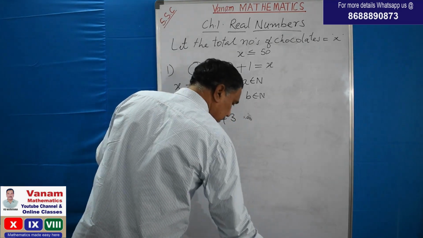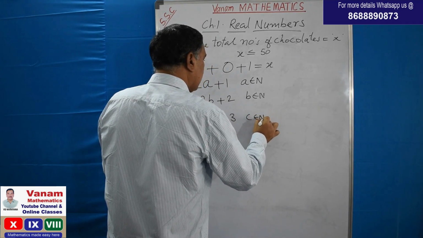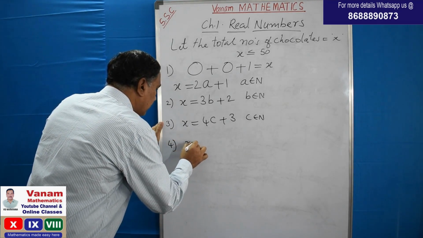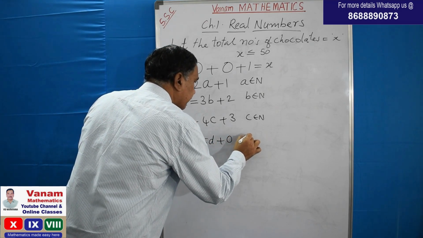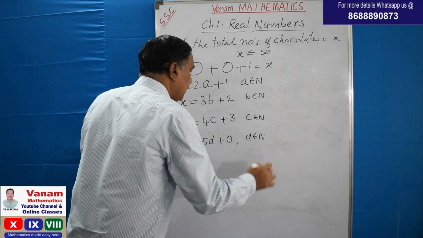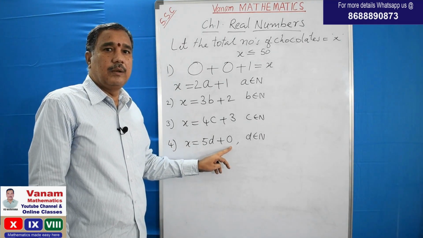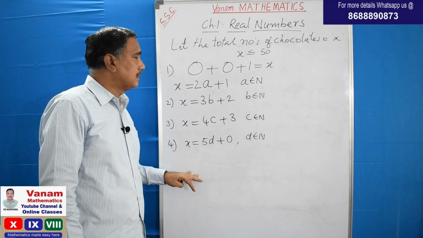That is 4C plus 3, where C belongs to the set of naturals, a natural number. And fourth one, if they were divided into 5 groups, no chocolate is left over. That means the number of chocolates divided by 5 does not leave any remainder. So from these hints we have to find the total number of chocolates.